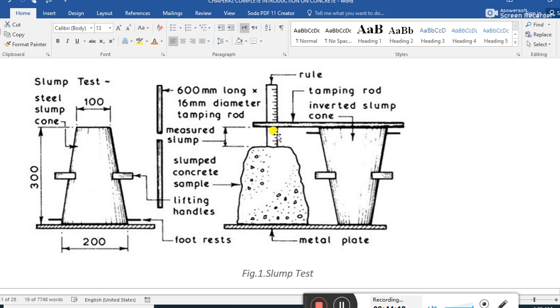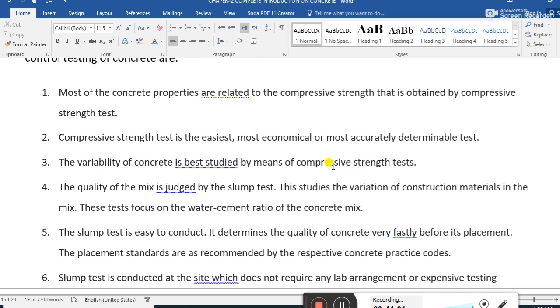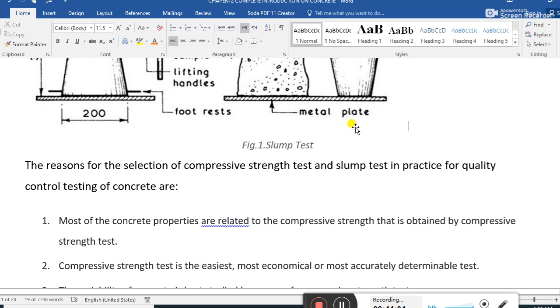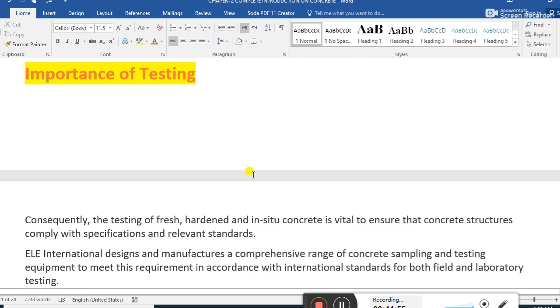This is nothing but the tamping rod placed over the inverted cone, showing the slump. This is the slump value, from here to here. Guys, this slump value ranges from 2 inch to 6 inch, depending on the grade of concrete and the element we are pouring, for example column, beam. The slump depends on the structural member and grade of concrete.